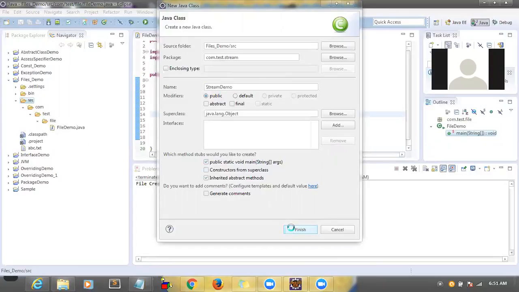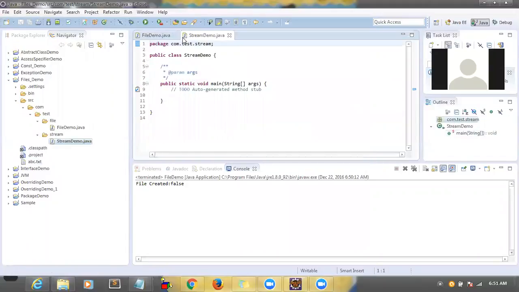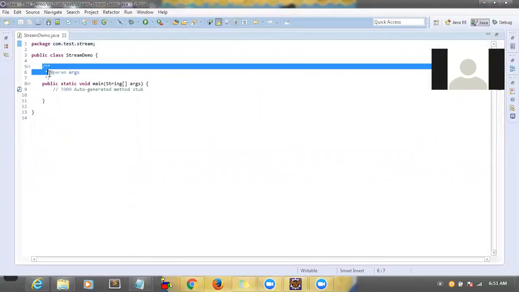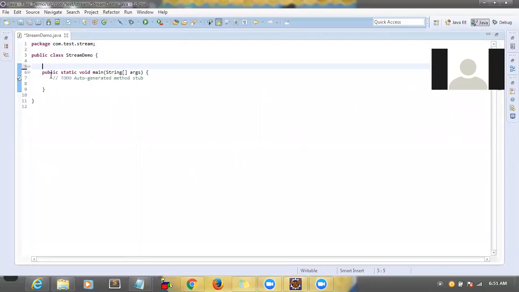Okay, and finish it. So you can close the previous file and let me delete all this. You are able to see this program, right? Right. So this is the second example, in which we are going to write some data into a file.